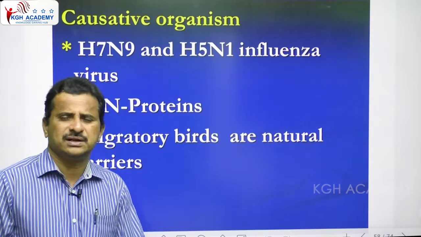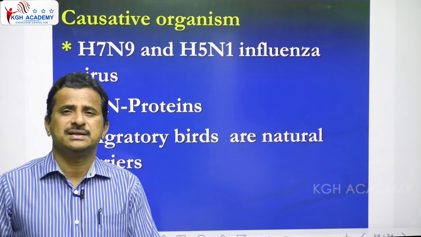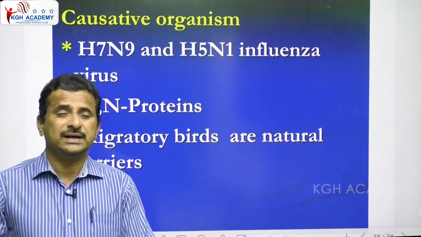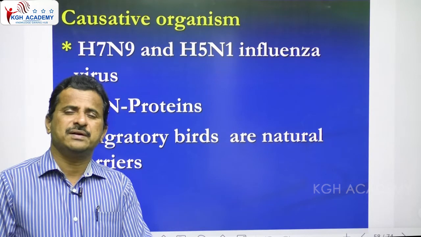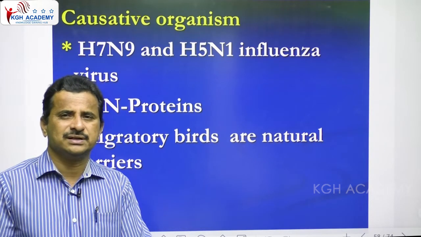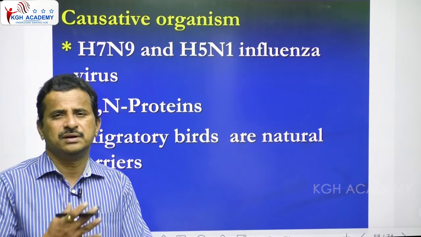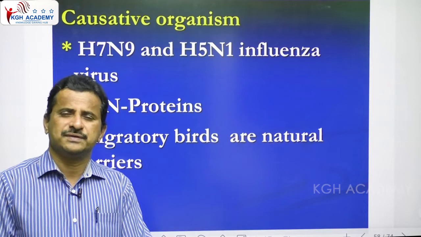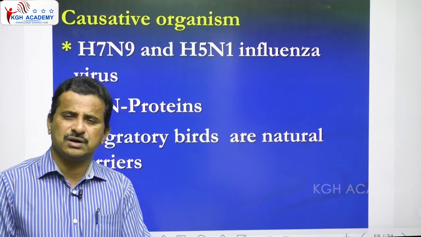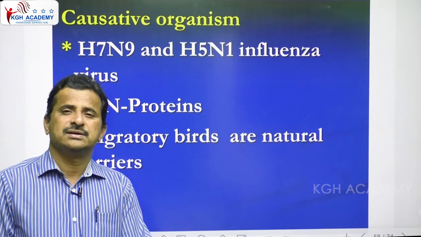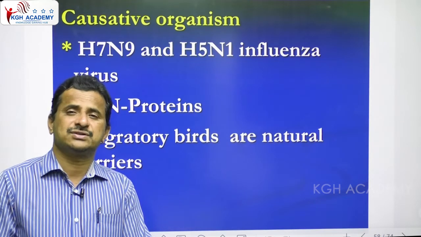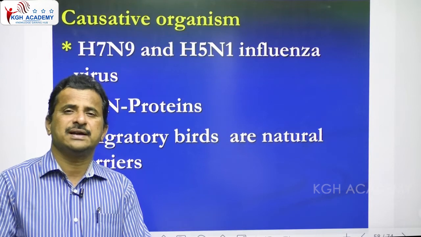Causative organism: the causative organism is a virus, one type of influenza virus. Bird flu, swine flu and normal flu are caused by influenza viruses, but different varieties, different strains, cause different types of flu.